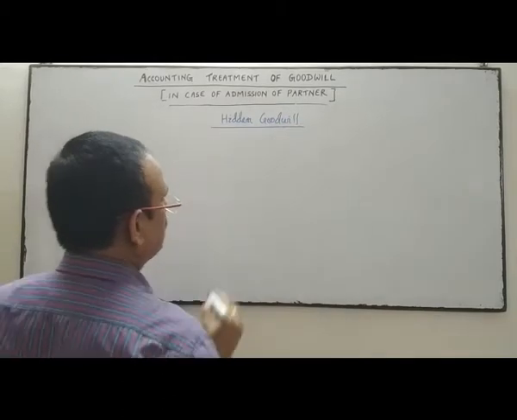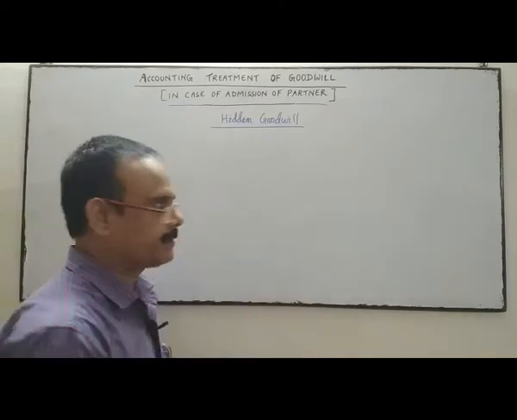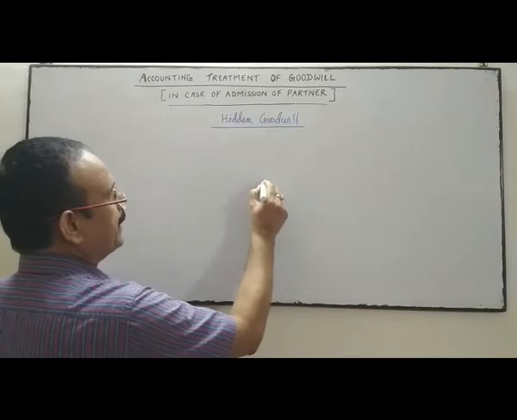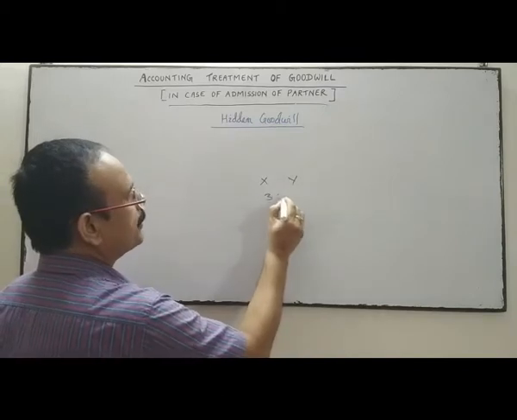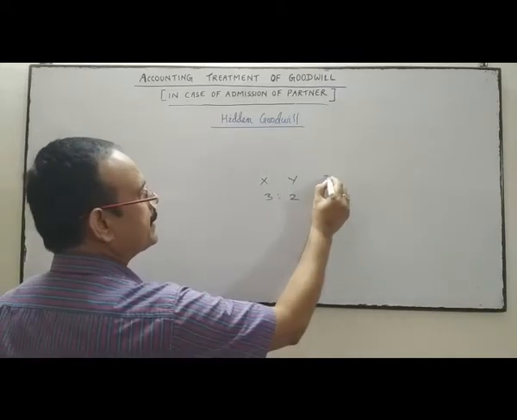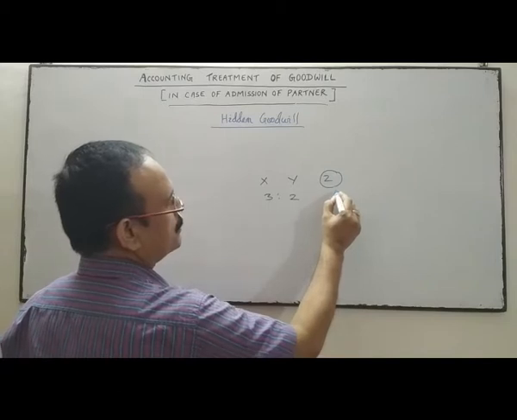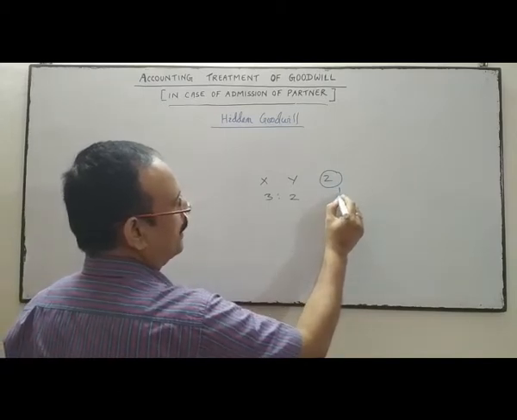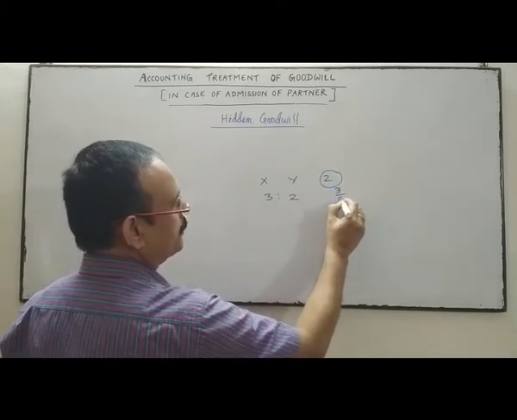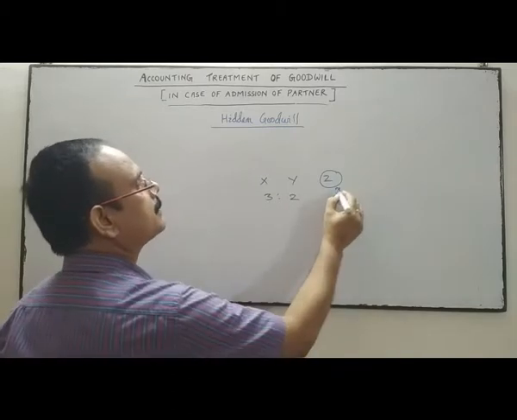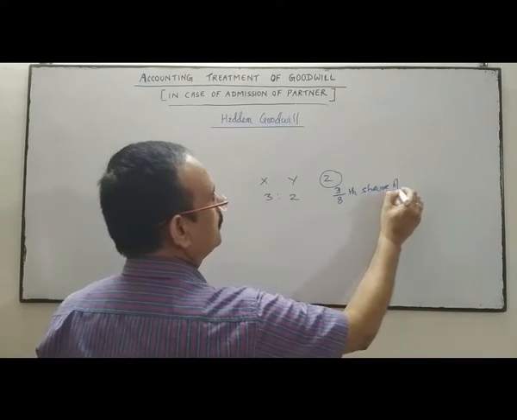To find out the hidden goodwill, I am giving you one illustration. Suppose X and Y are partners sharing profit in the ratio of 3:2. They have admitted Z into the partnership firm for 3 by 8 share of profit.